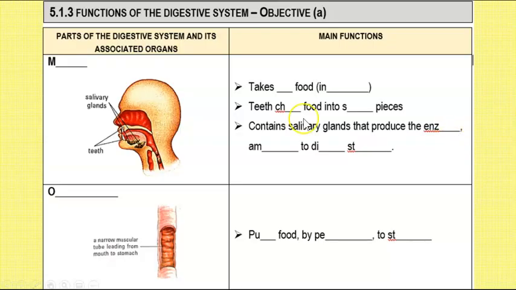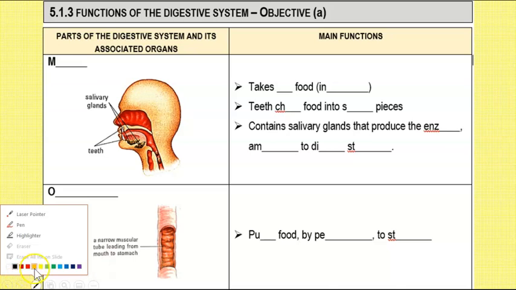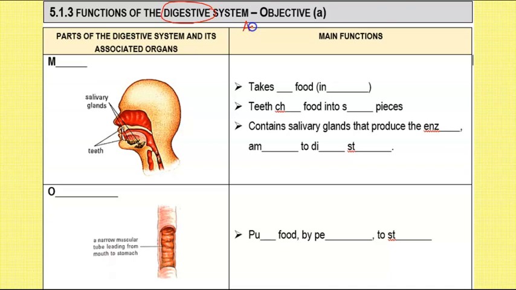Alright, so now let's move on to 5.1.3, which is to look at the different functions of the digestive system. I will probably end the lecture after I finish all the different functions of the different parts of the digestive system. Now remember what Miss Lee is saying. I'm talking about the digestive system. That means it's the alimentary canal plus the three organs: liver, gallbladder, and your pancreas. So we are looking at the long tube together with the three organs that are closely associated with it.